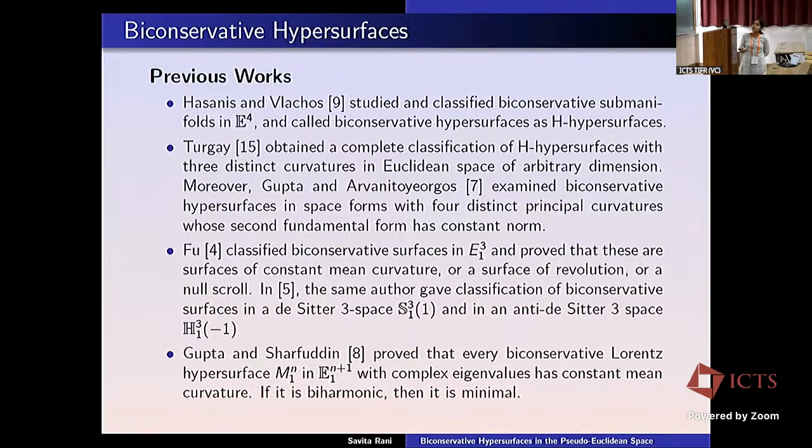Later, Gupta and Sharfuddin proved that every biconservative Lorentz hypersurface in (n+1)-dimensional pseudo-Euclidean space with index 1 with complex eigenvalues has constant mean curvature. And if it is biharmonic, then it is minimal.